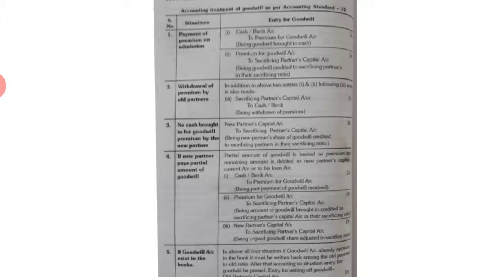When it is transferred to the partner's capital account, we'll make another entry, premium for goodwill account debit to sacrificing partner's capital account, and this goodwill is credited to sacrificing partners in their sacrificing ratio.